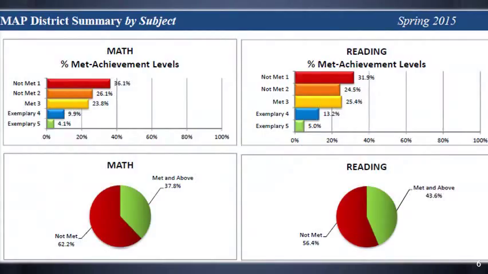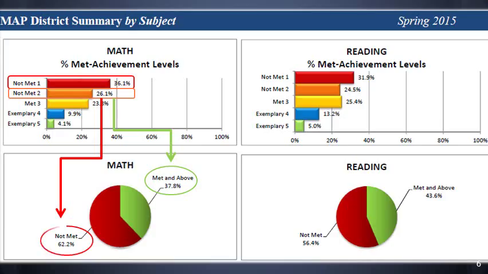This is what the MAP district summary by subject looks like, and this is page 1. At the top, you'll see the district. This includes all students from all grade levels and which of the 5 categories they fell into. And as you can see, for Not Met 1 we had 36.1%, for Not Met 2 we had 26.1%, and then represented in the below graph, Met and above, we had a total of 37.8% for math and 62.2% not met for math.